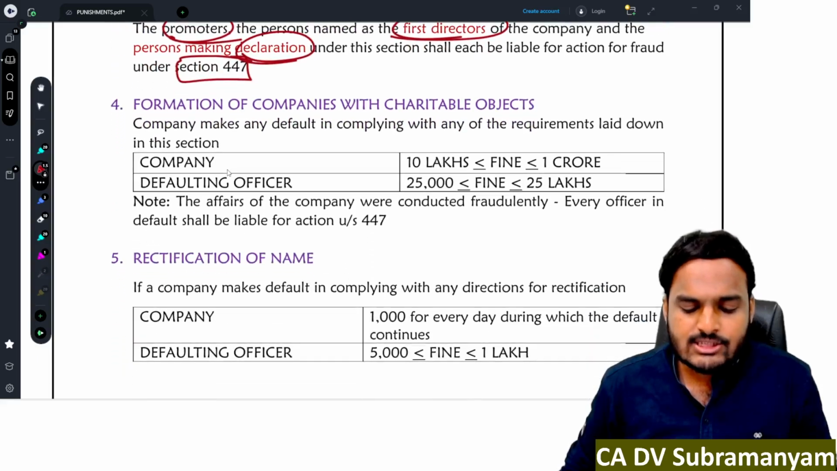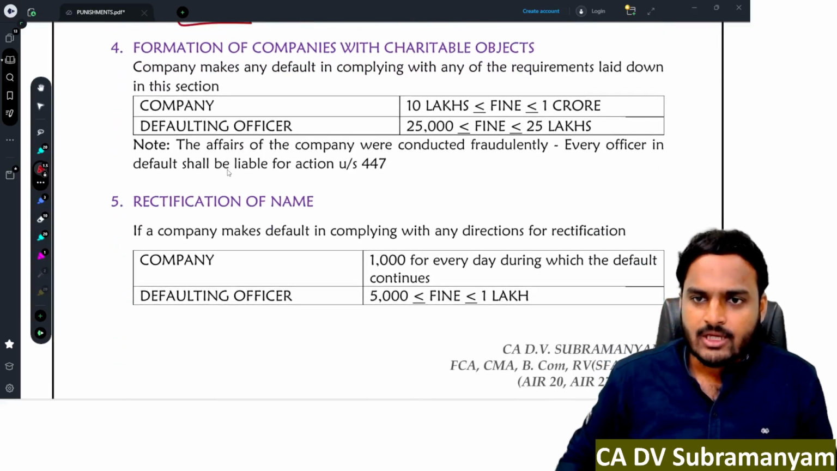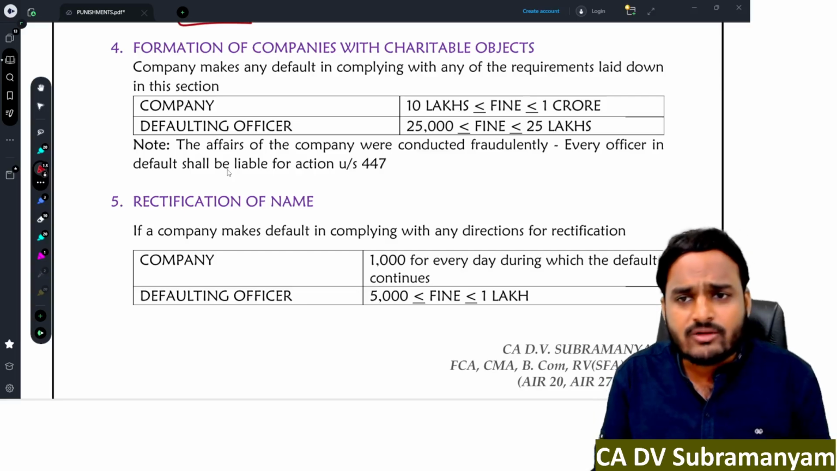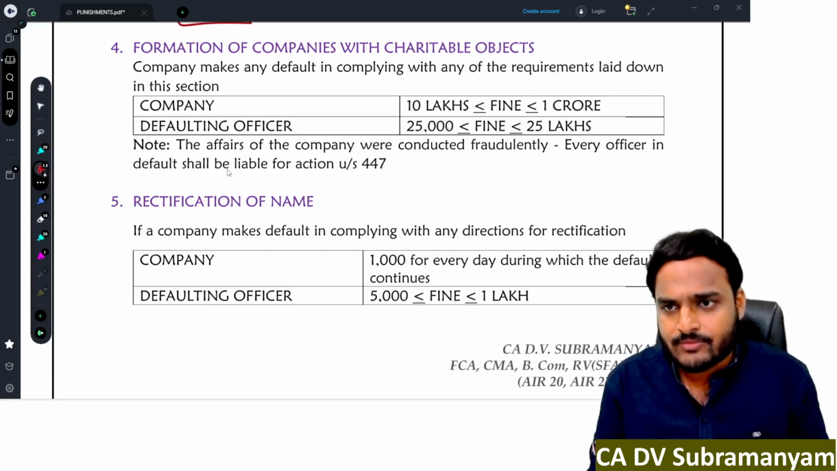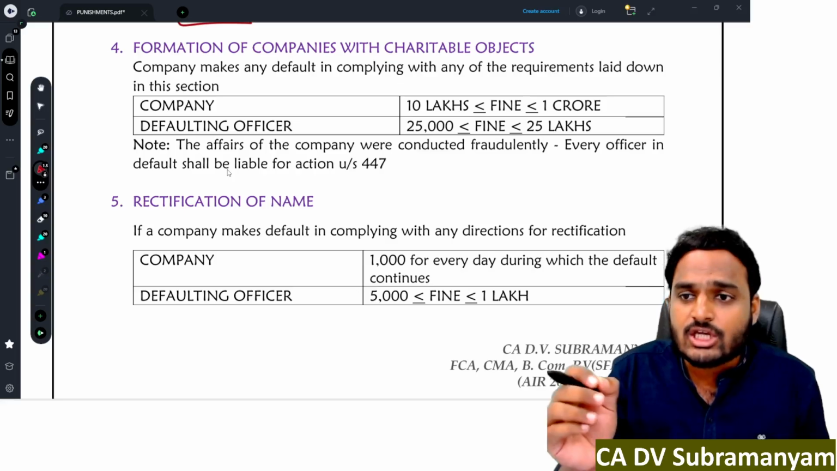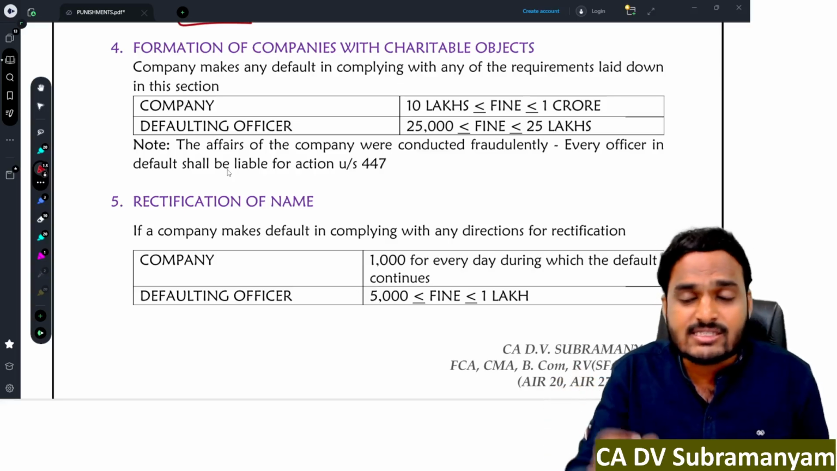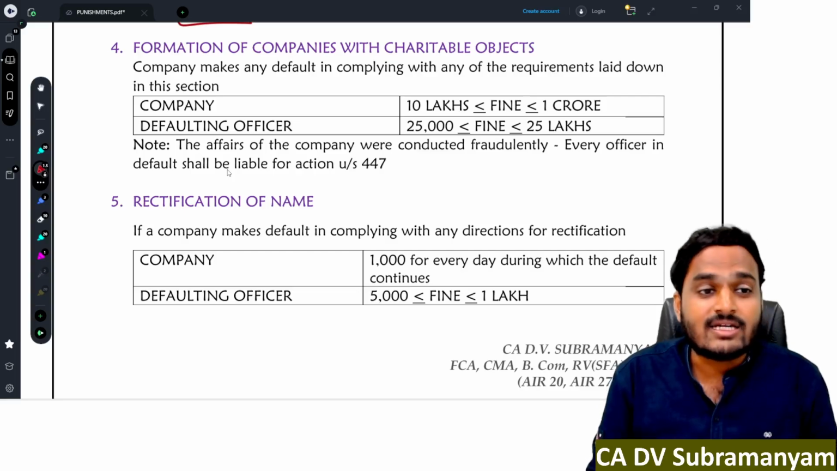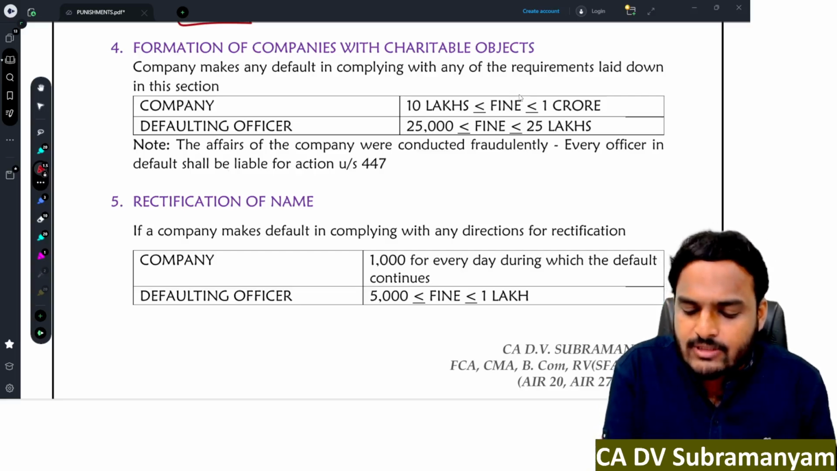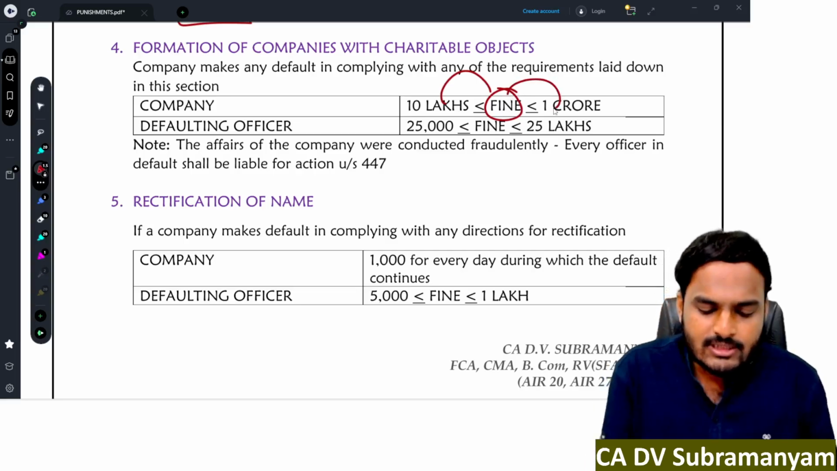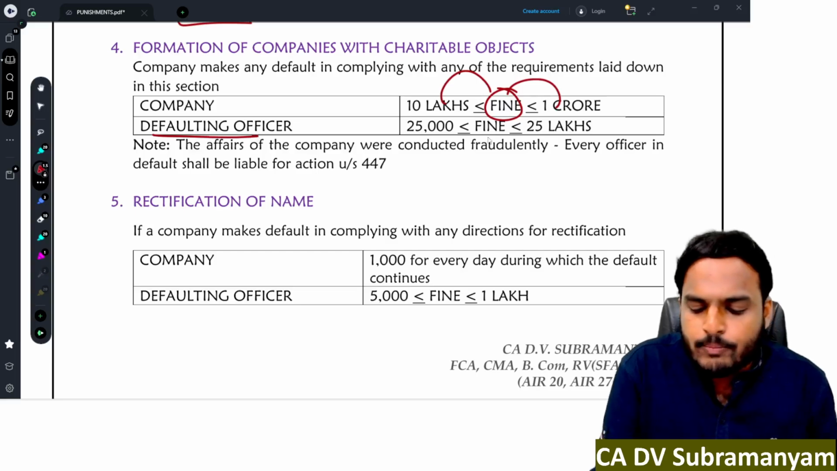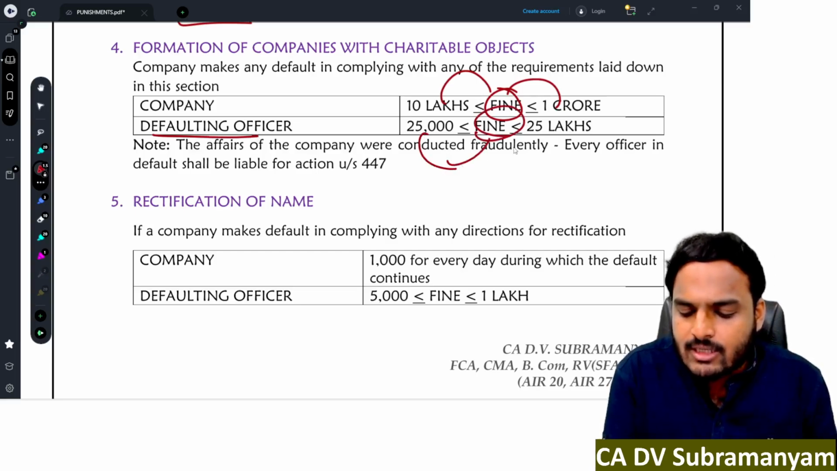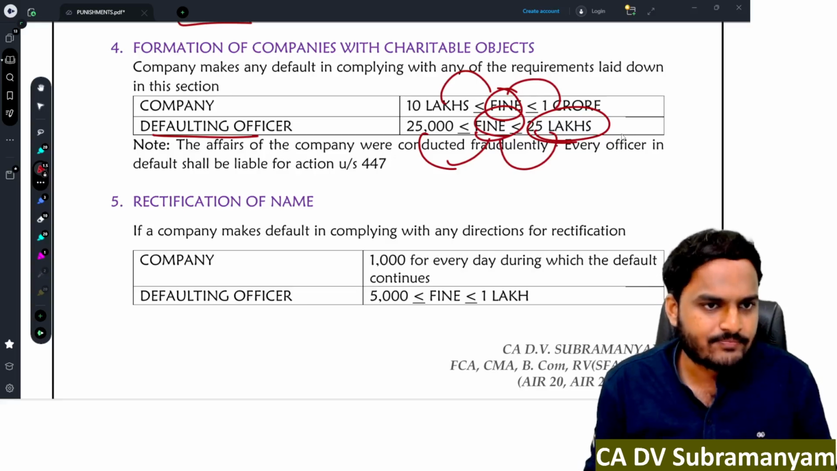Next one, section 8 company's punishment. If any section 8 company contravenes the provisions of section 8, violates the directions issued by the central government, conditions laid by the central government, then that section 8 company will be punished with a fine minimum 10 lakhs, maximum 1 crore. And the defaulting officer is liable to pay a fine minimum 25,000, maximum 25 lakhs.